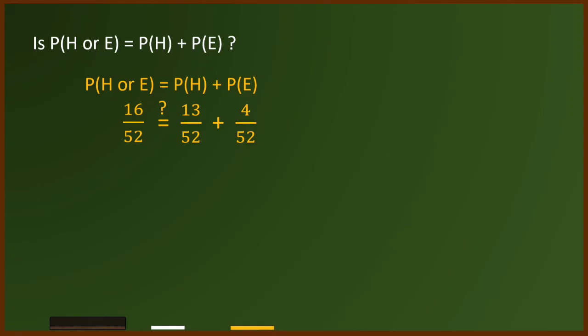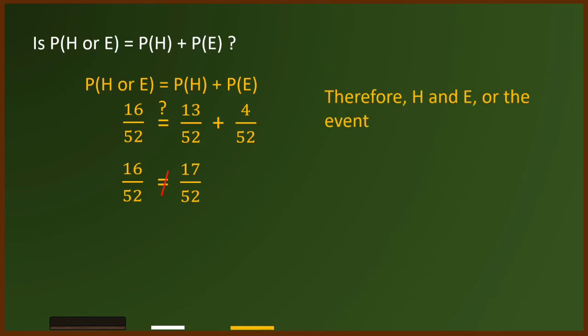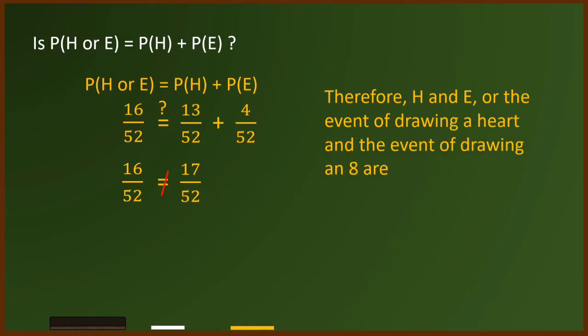Is it equal to 13 over 52 plus 4 over 52? So we have 16 over 52. Is it equal to 17 over 52? No, it is not. So therefore, H and E, or the event of drawing a heart and the event of drawing an 8, are not mutually exclusive events.